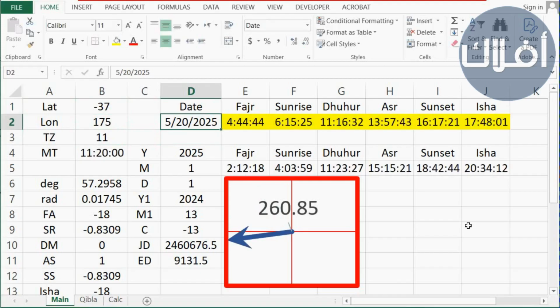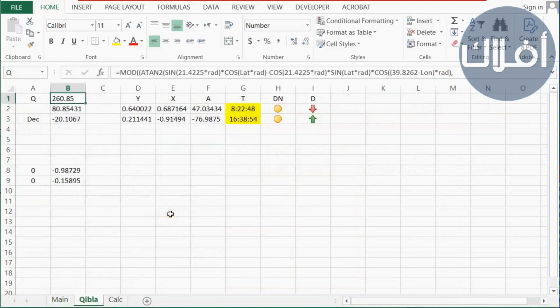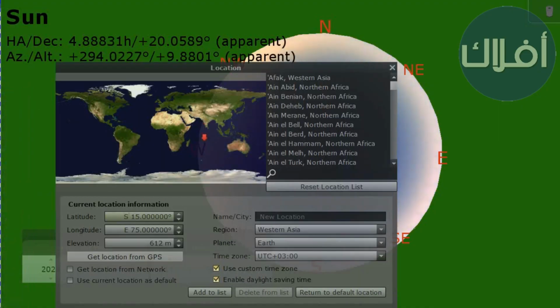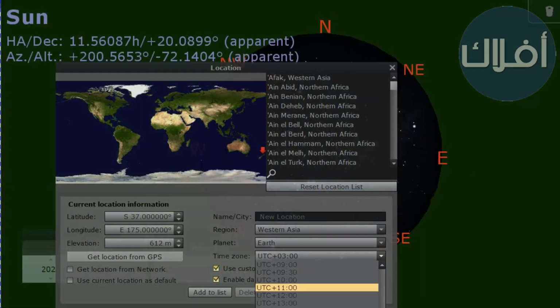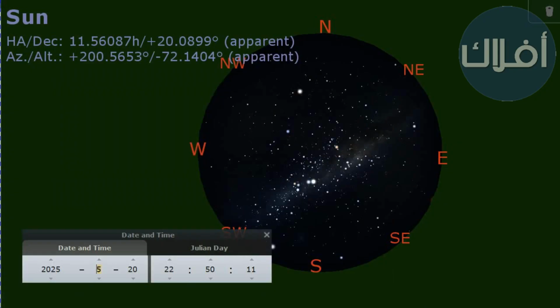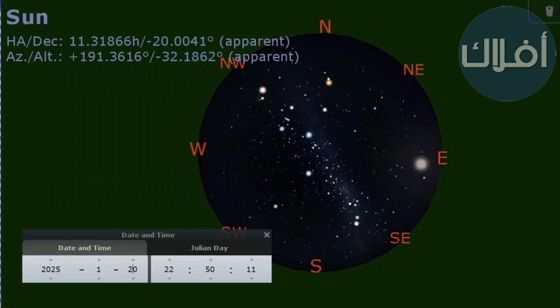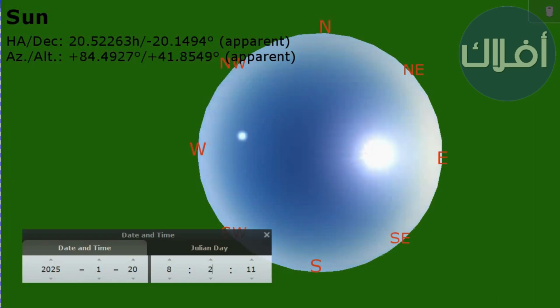we see the direction of Qibla is 260.85. The sun declination is 20 degrees south on the date month 1, day 20. We see that at 8:22:48, the sun is opposite to Qibla, meaning 80.8. In Stellarium, we change the latitude to south 37, longitude to 175, and time difference to +11. We change the date to January 20th, and the time to 8:22:48. We see that the sun azimuth is 80.8, which is the opposite to Qibla direction.